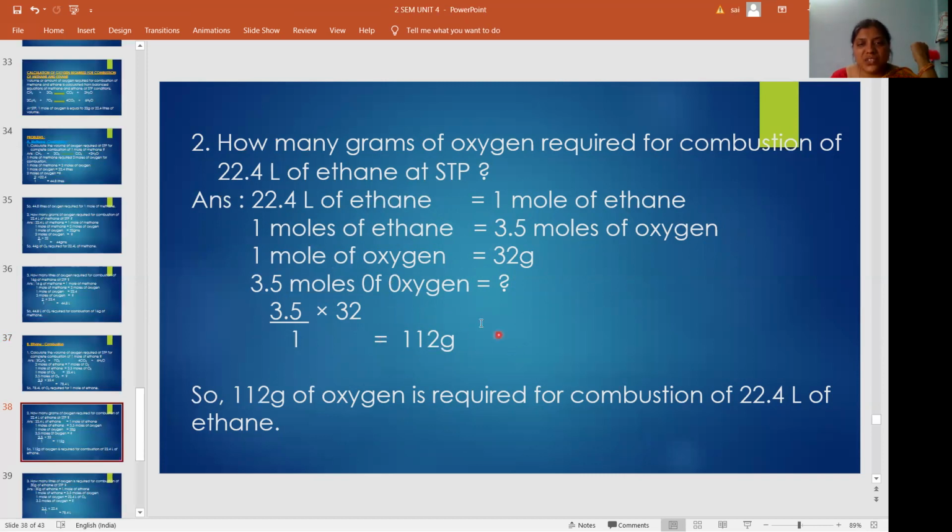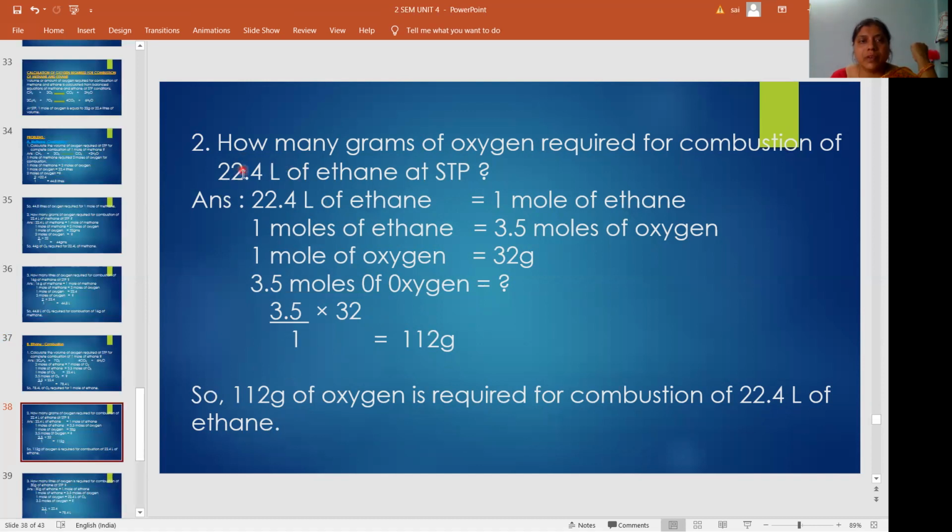That means this much grams of oxygen is required for combustion of 22.4 liters of ethane. 22.4 liters means 1 mole. So for combustion of 1 mole of ethane, 112 grams of oxygen is required. Okay.